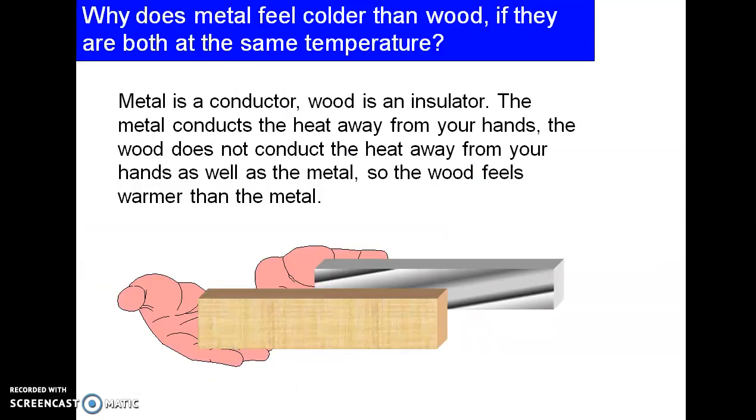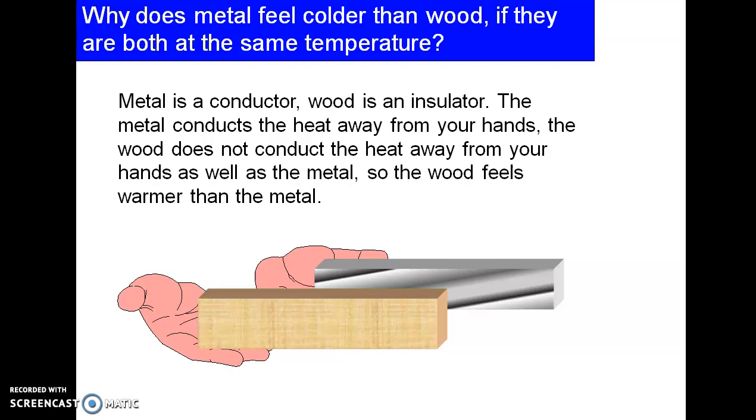Now here we've taken one example. Why does metal feel colder than wood? If you hold a metal piece in one hand and a wooden block in the other, you observe that the metal piece feels colder than the wood. Why is it so?